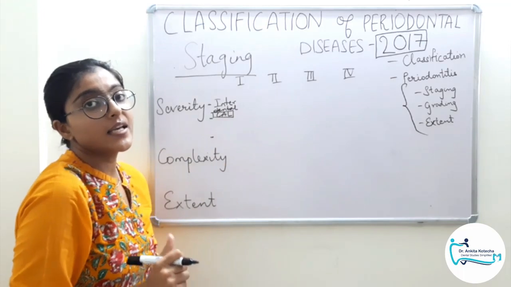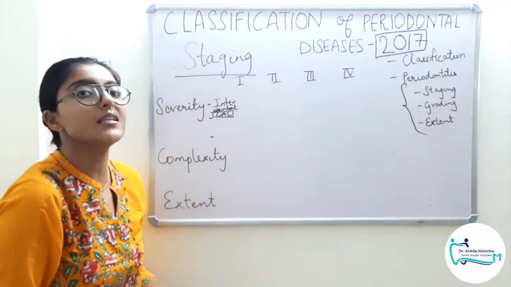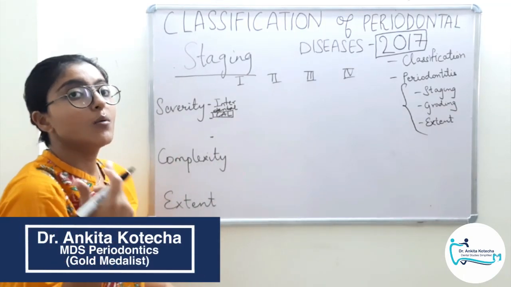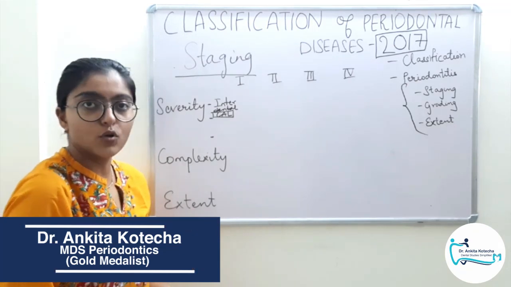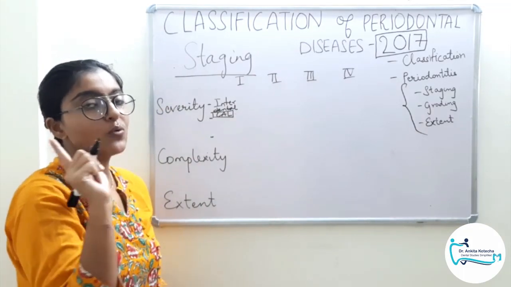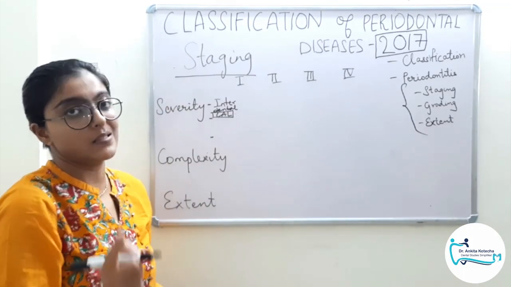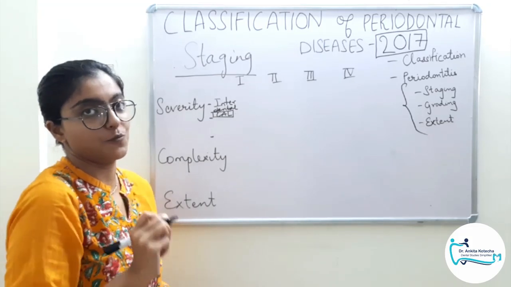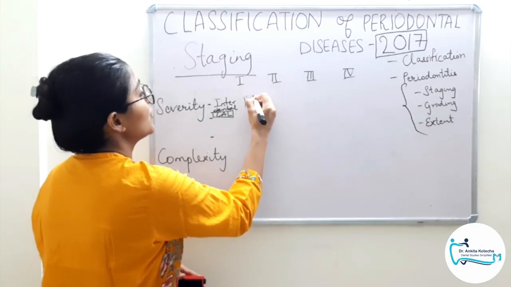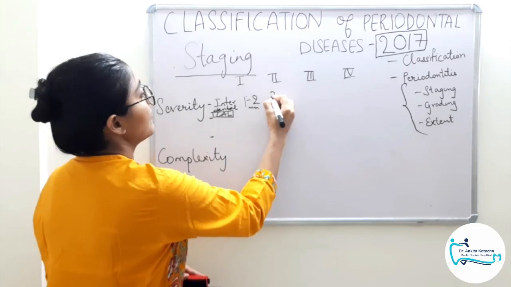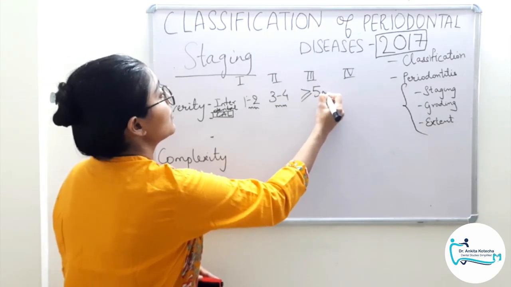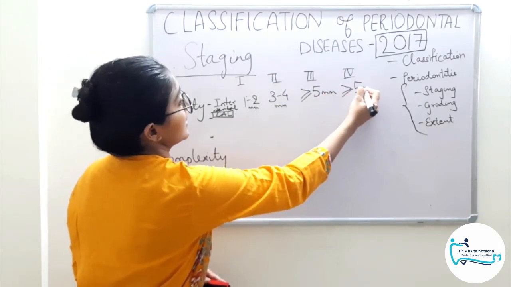That is interdental, again the answer is any disease activity begins in the interdental region. That is why we rely on interdental clinical attachment loss, which will give you a more value and is indicative of more disease there. So of course it will be the site of highest loss. We will note down only one site which is giving you the maximum value, that is the site with greatest attachment loss. So if that attachment loss is 1 to 2 mm, then it is stage 1. If it is 3 to 4 mm, then it is stage 2, and more than or equal to 5 mm can be stage 3 or stage 4.